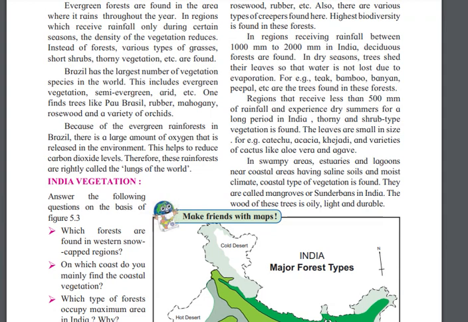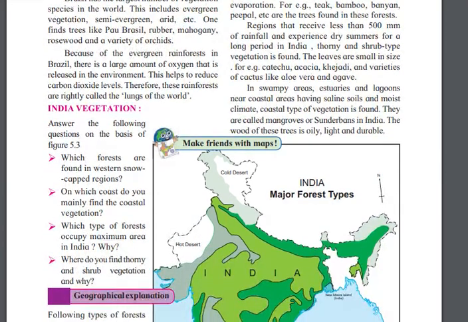In swampy areas, estuaries and lagoons near coastal areas, which have saline soil and moist climate, coastal type of vegetation is found, and they are called mangroves or Sundarbans in India.